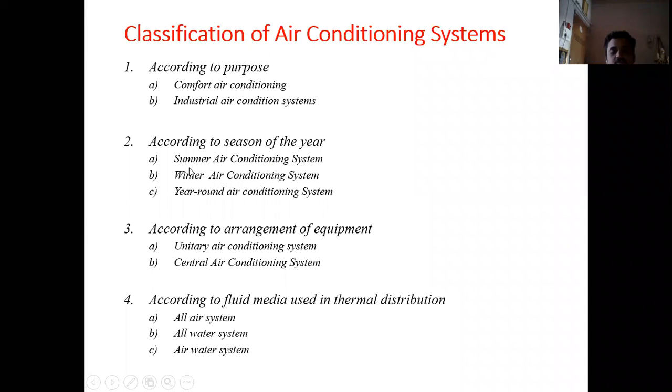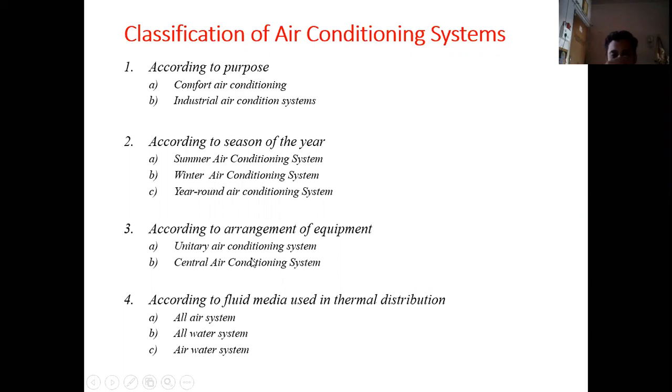So in case of a single season of a year, summer air conditioning system is used in summer, winter air conditioning system in winter, and year round air conditioning system is used for the whole year. Okay, that is for the summer also and as well as for winter purpose also. The next is according to arrangement of equipment, that is unitary air conditioning system and central air conditioning system.